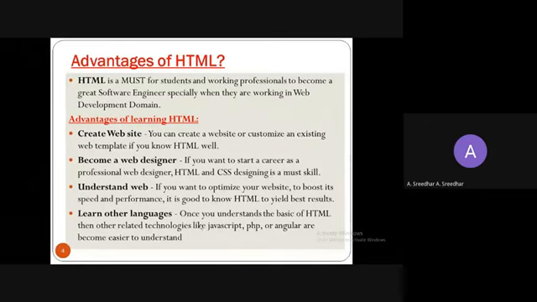In this chapter we'll also give a brief idea about JavaScript, like how to make animations in the web page, which comes with JavaScript. PHP is for backend purposes, like if you are going to work with a database, how to store the data from the web page to your database. So these are the advantages of HTML.